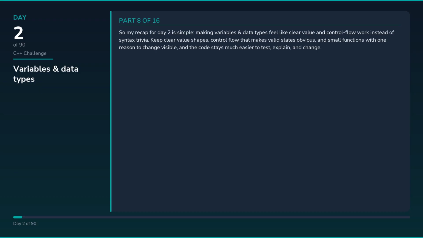So my recap for day 2 is simple: making variables and data types feel like clear value and control flow work instead of syntax trivia. Keep clear value shapes, control flow that makes valid states obvious, and small functions with one reason to change visible, and the code stays much easier to test, explain, and change.